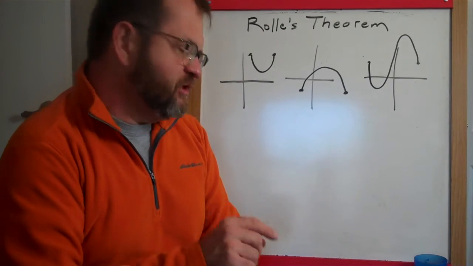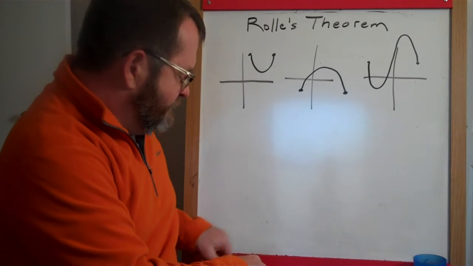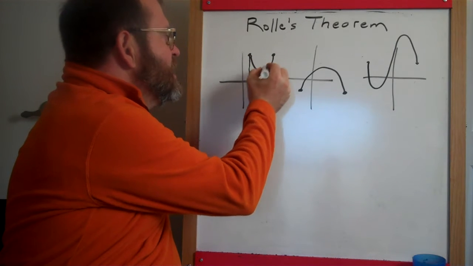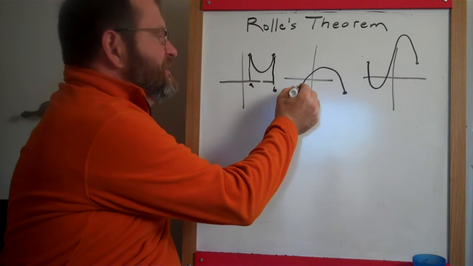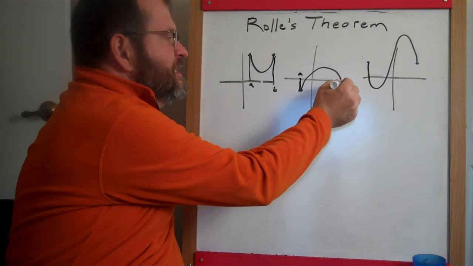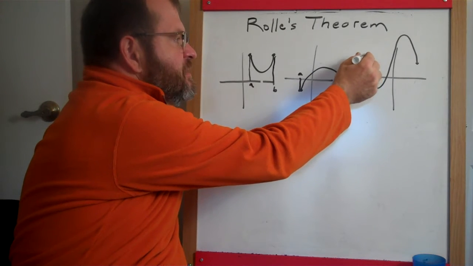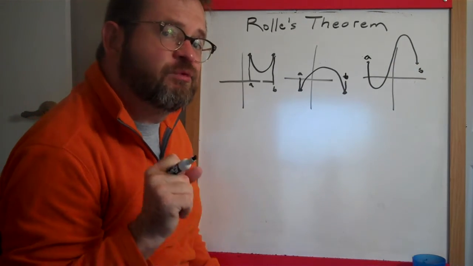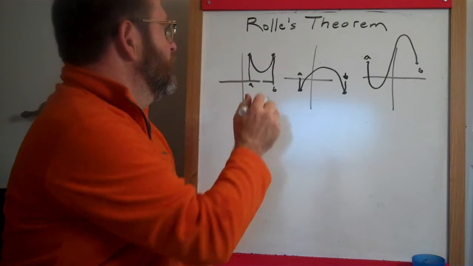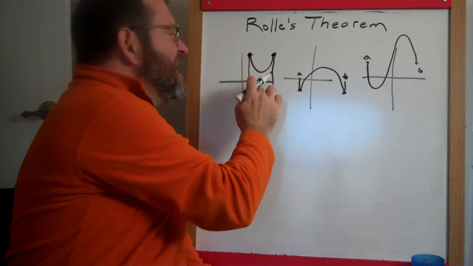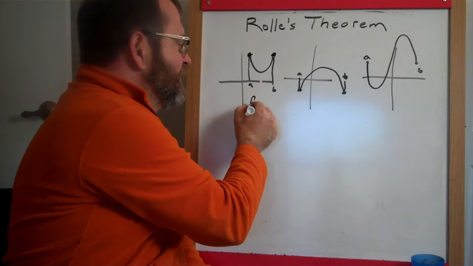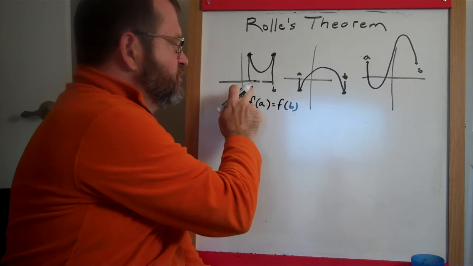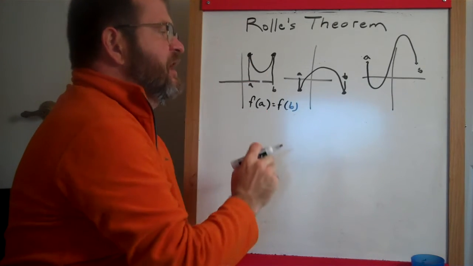Rolle's theorem is for special situations where we're talking about the value of some function over some interval from A to B along the x-axis. So like here, from A to B along the x-axis, or from here from A to B along the x-axis. And what's special about the functions that Rolle's theorem, or the jump rope theorem, can deal with is we want the endpoints to be the same height above the x-axis. A fancy way of saying that would be that whatever your function is, f of A has to be equal to f of B. So your starting point's value and your ending point's value have to be the same.